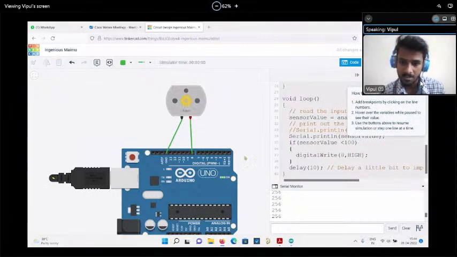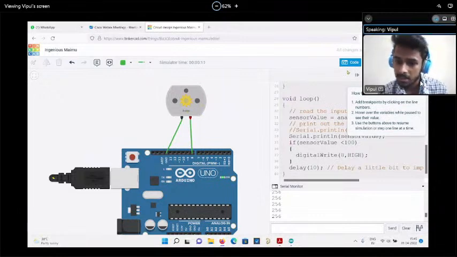Value is coming 256. It's not less than 100, right? If the value is coming less than 100, then whatever there is inside this curly bracket will get executed. What is inside this? Pin number 8 is high.